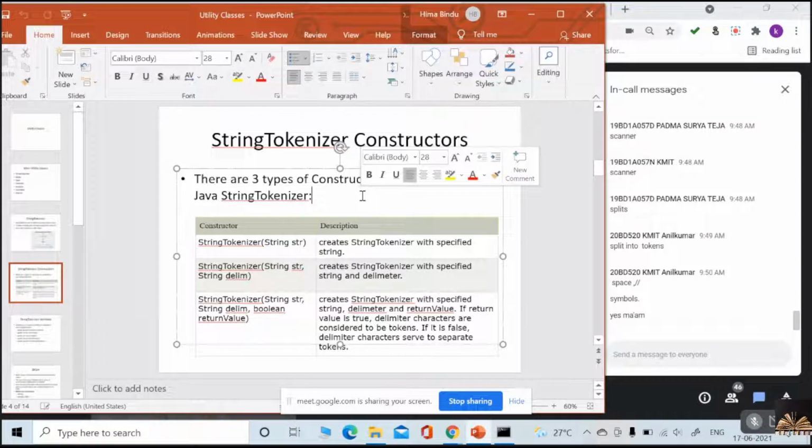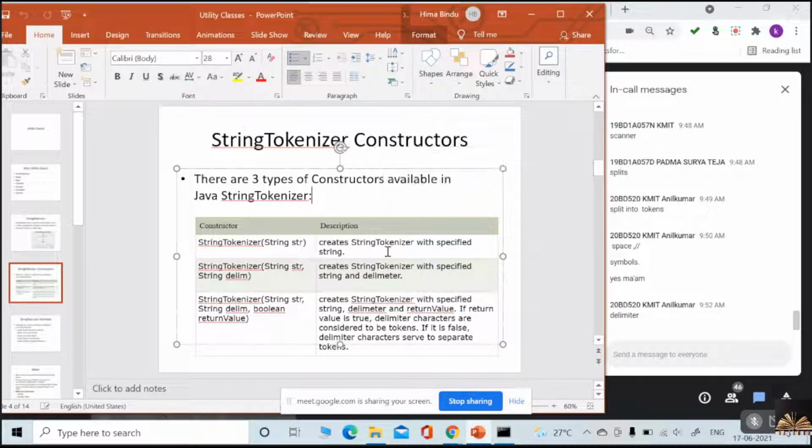We have the split method, no? Then what parameters will the split method take? Can you please tell me? Only the delimiter? Yes. So it is taking the delimiter like that. StringTokenizer can also take a string along with the delimiter.